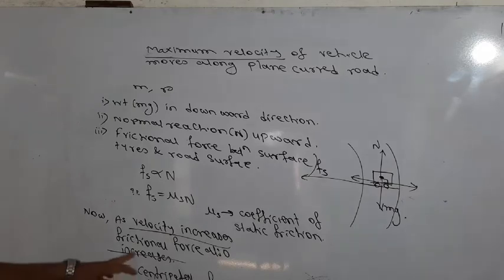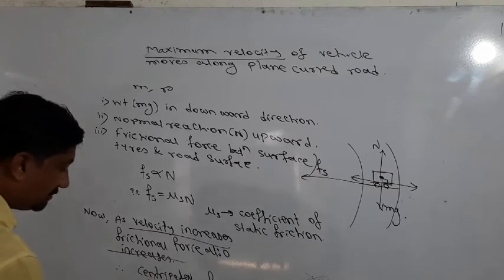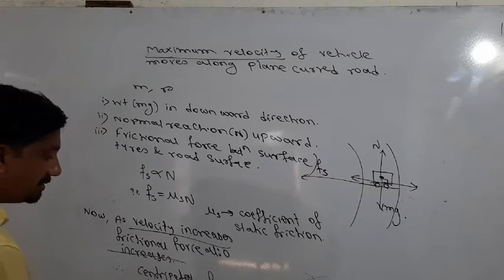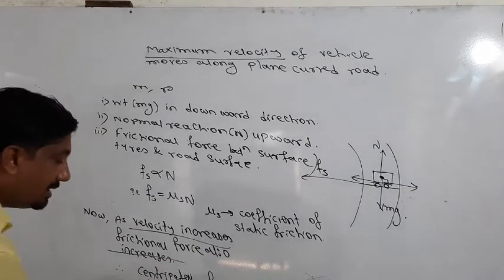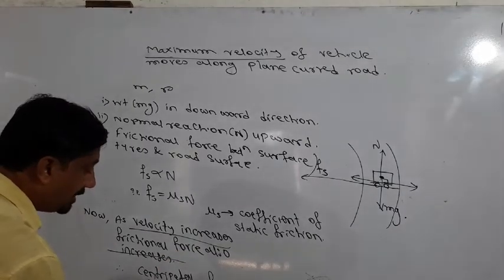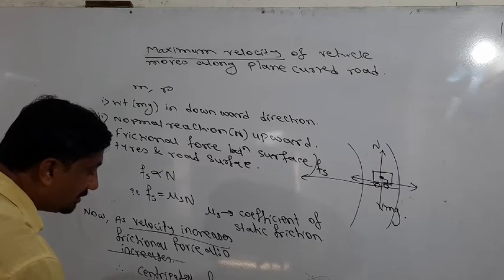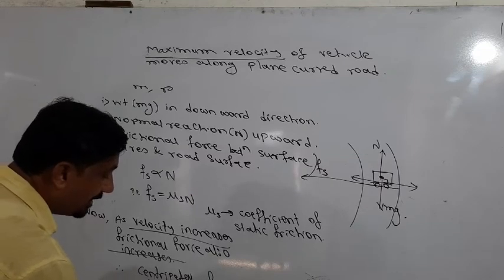We want to find the expression for maximum velocity. At that time, the velocity is maximum, and therefore the frictional force is maximum. Instead of v, we can write v max, because we want to find the maximum velocity. As the velocity is maximum, the frictional force is also maximum, and the maximum value of frictional force is called the limiting value.